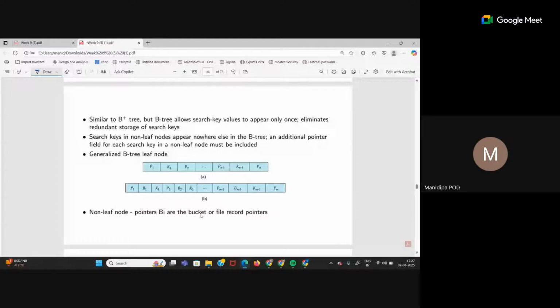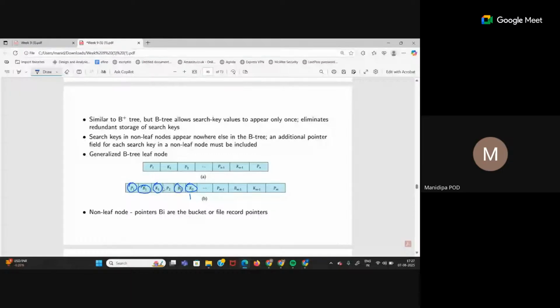This is a generalized B tree node. You will have one key value. This is the block pointer, which is pointing to the left child. This P1 is what? Record pointer.